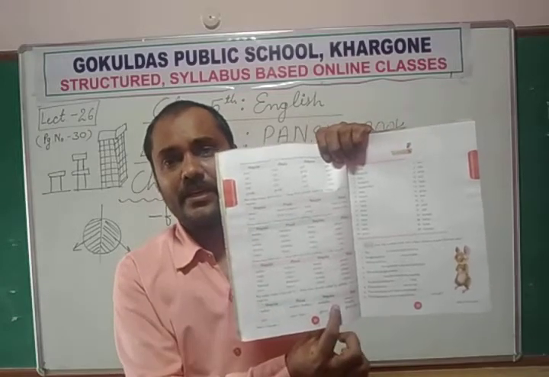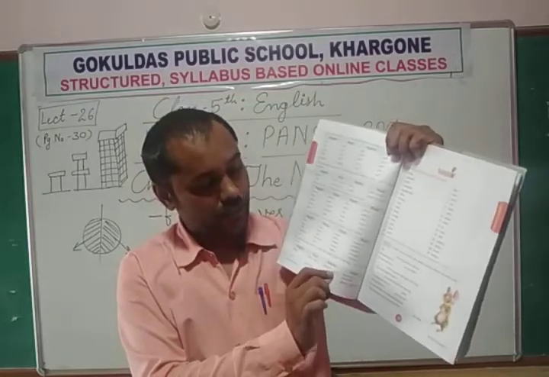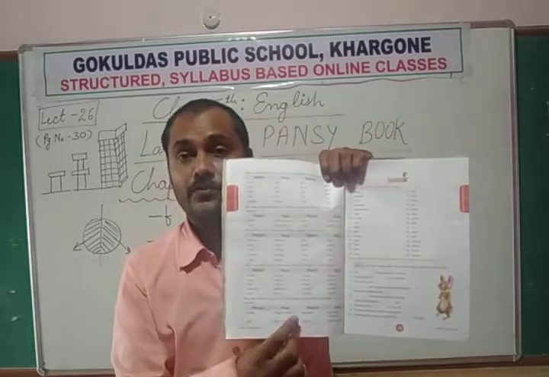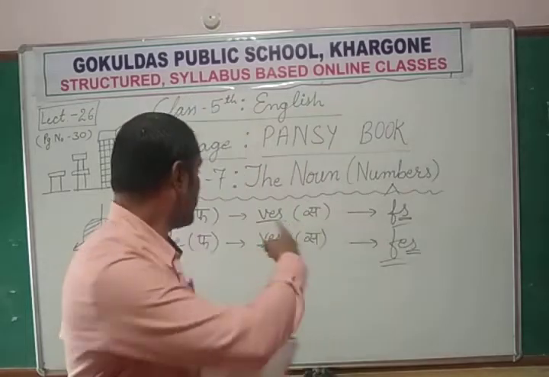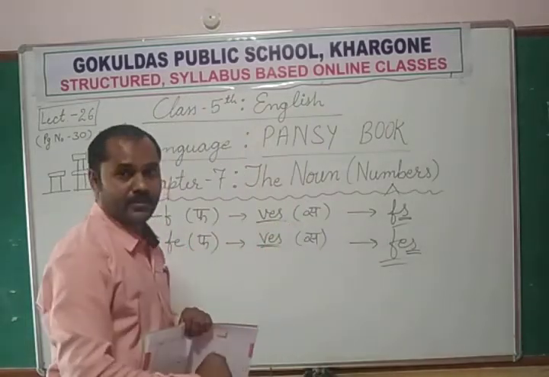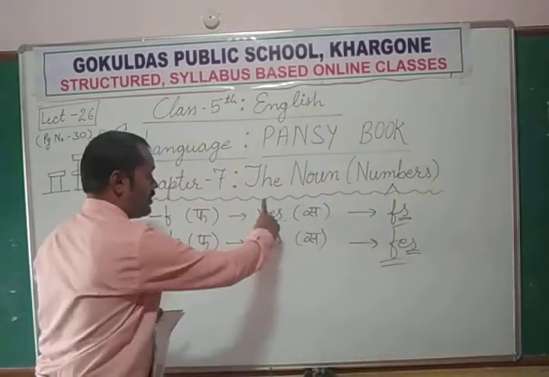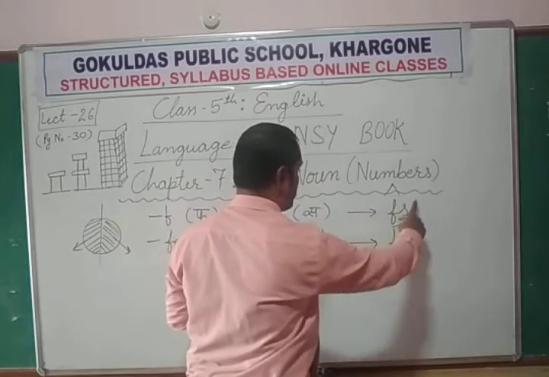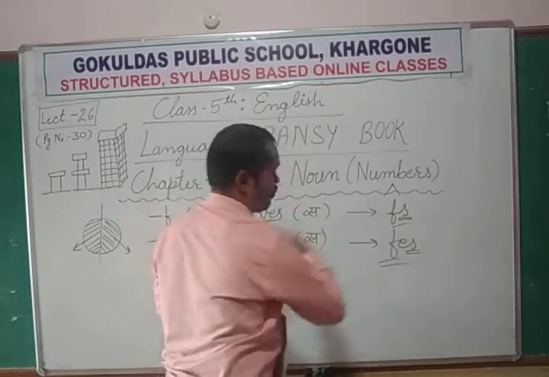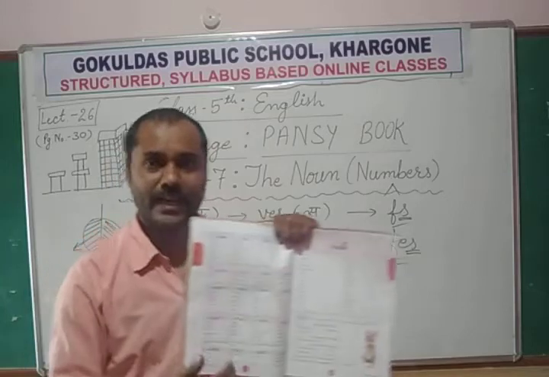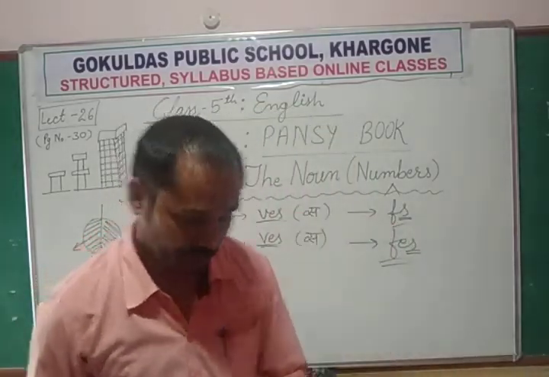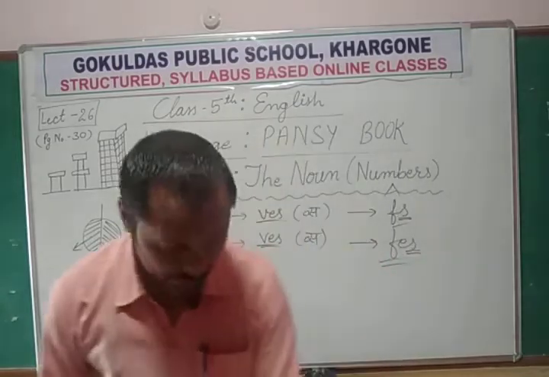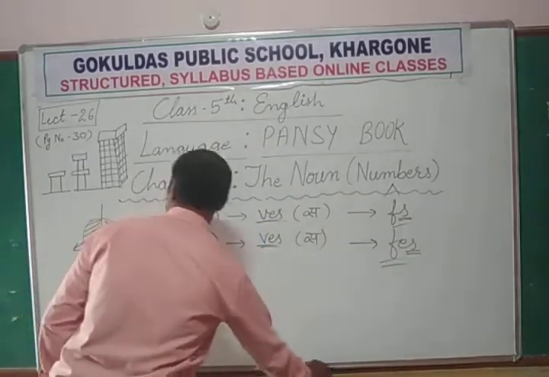And the third table is given for the special words which follow both rules, just like we have read in this case. Some words follow one rule, some follow the other, and some follow both. Both are correct. So when the spelling ends with O, the ending pronunciation is O.